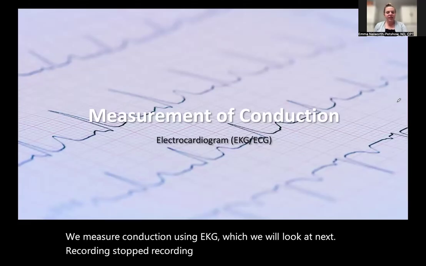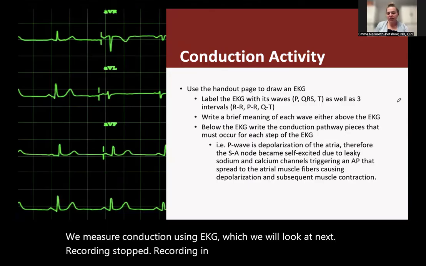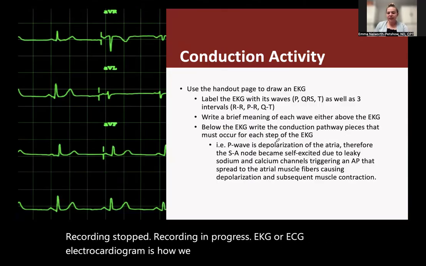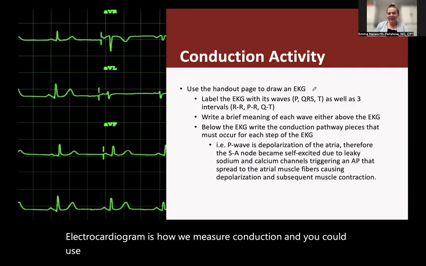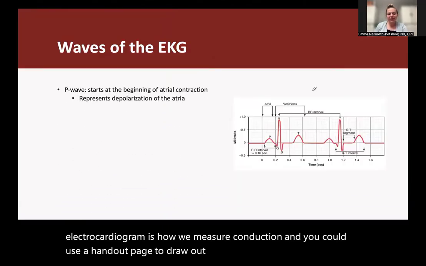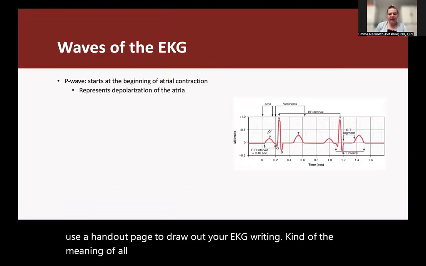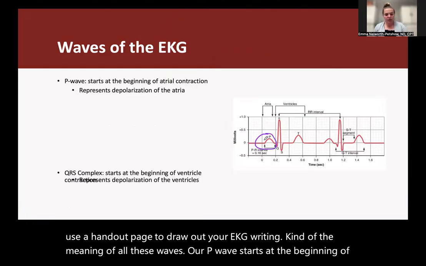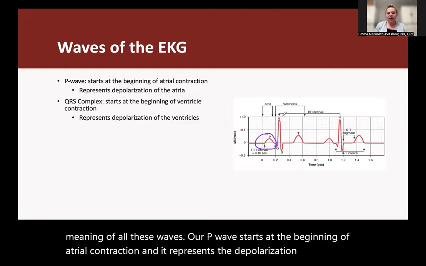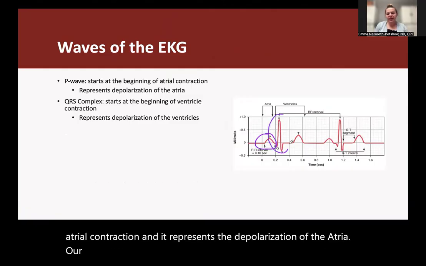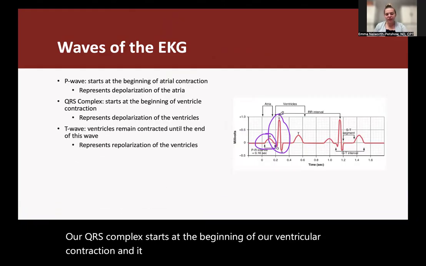EKG or ECG, electrocardiogram, is how we measure conduction. And you could use a handout page to draw out your EKG, writing the meaning of all these waves. Our P wave starts at the beginning of atrial contraction and it represents the depolarization of the atria. Our QRS complex starts at the beginning of our ventricular contraction and it represents the depolarization of the ventricles.